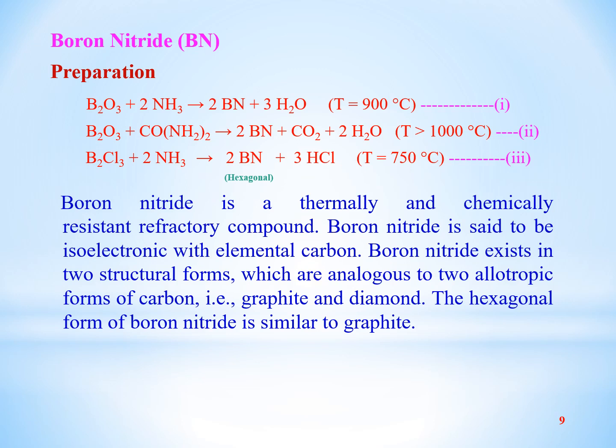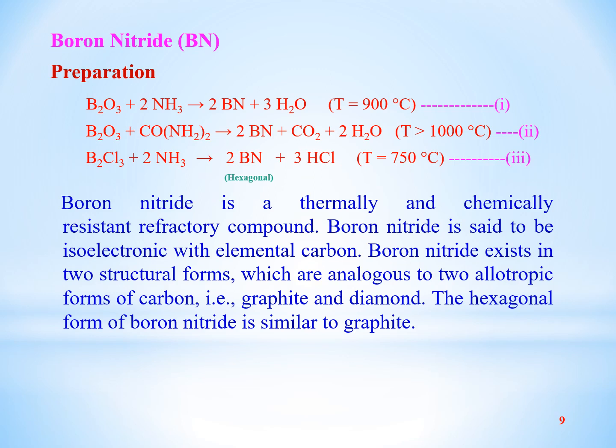Similarly, the atomic number of carbon is 6, and when two carbon atoms combine, the total electrons are 12. Therefore, we can say that both boron nitride and carbon-carbon atoms, when combined in the elemental form, are isoelectronic.